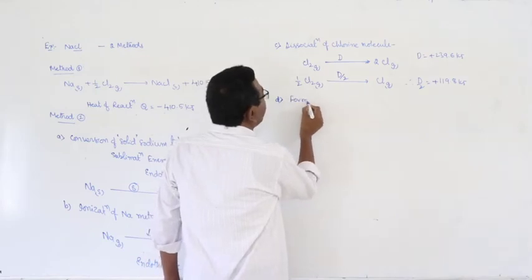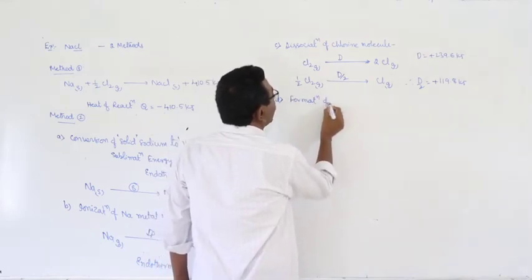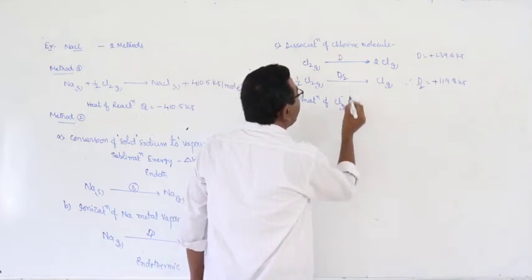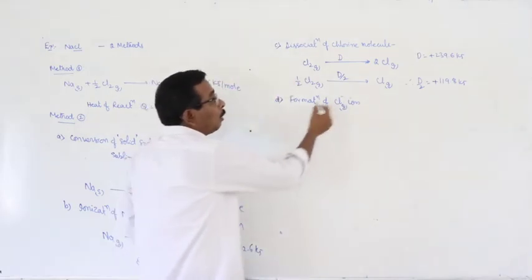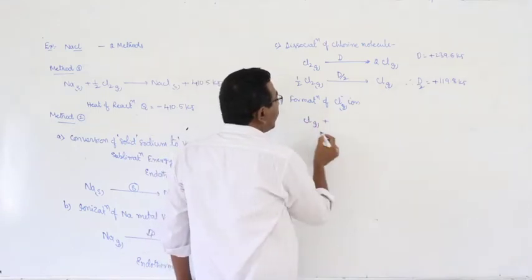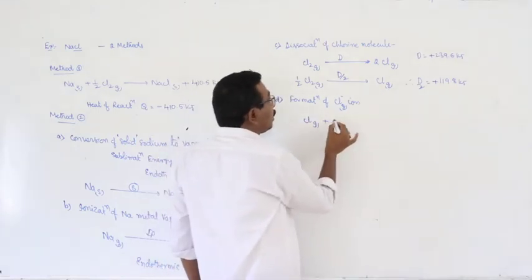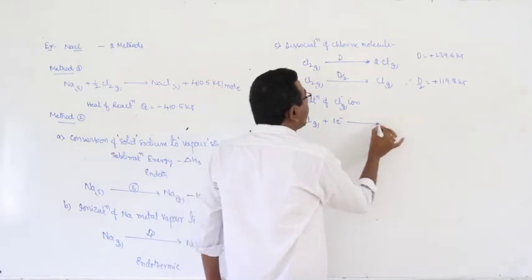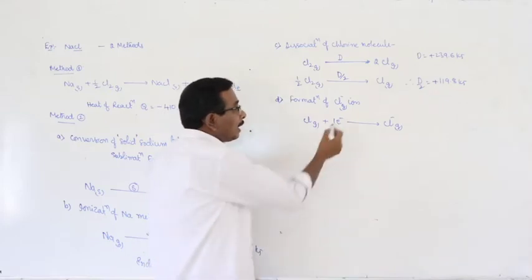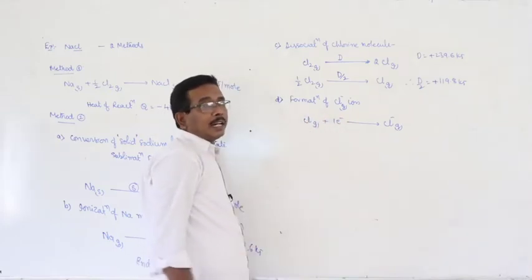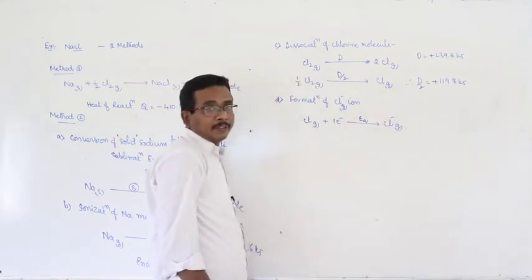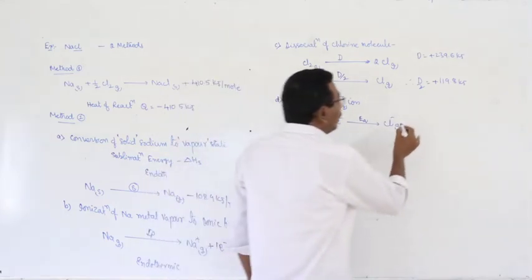Formation of chloride ion. How is the chloride ion formed? When 1 mole of chlorine atoms gains 1 mole of electrons, it results in the formation of chloride ion. Here we are adding an electron to the neutral atom. So this is nothing but electron affinity, electron gain enthalpy.